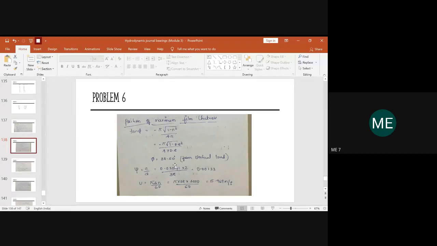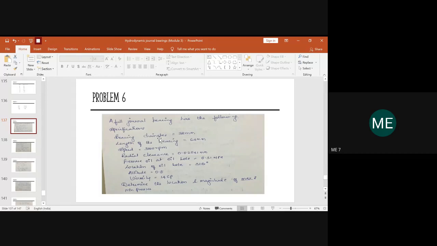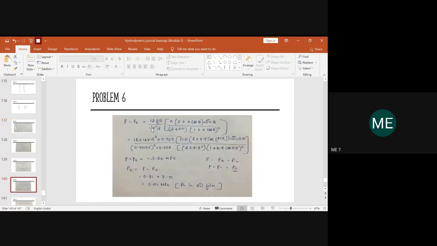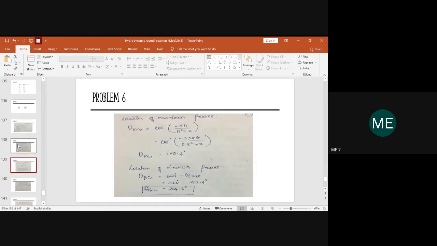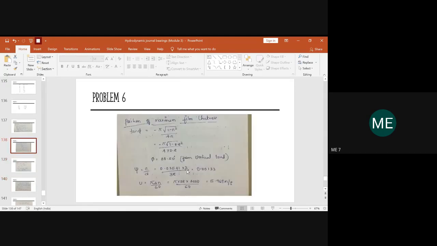And hence we are multiplying that by 2 divided by the bearing diameter, because in the pressure equation we don't have the equation with respect to the radial clearance. We have the equation with respect to the diametrical clearance ratio. So we need to have the value of C, and hence it has been multiplied by 2 divided by 38. So you calculate and let me know how much you get for the diametrical clearance.